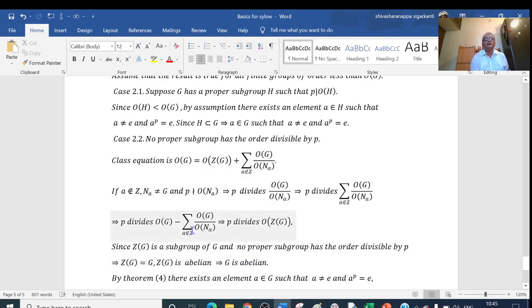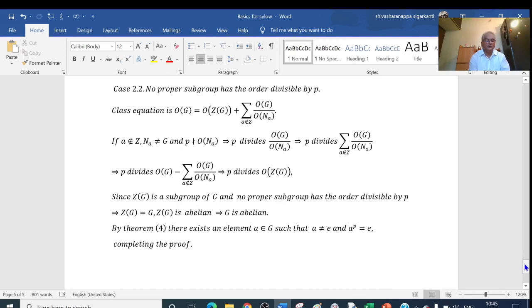Now I will apply the previous theorem, since G is a finite abelian group. Therefore, by the previous theorem, there exists an element a belonging to G such that a is not equal to e and a to the power of P is equal to e, which completes the proof. Okay, thank you. I will stop here.